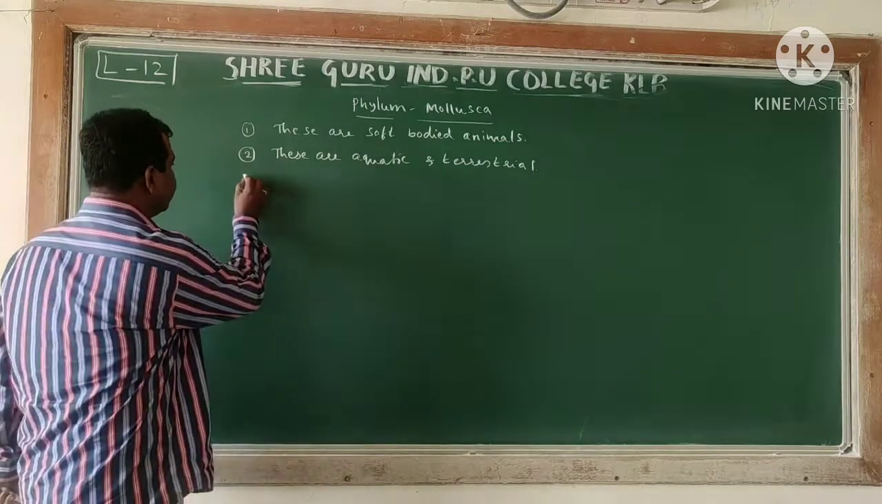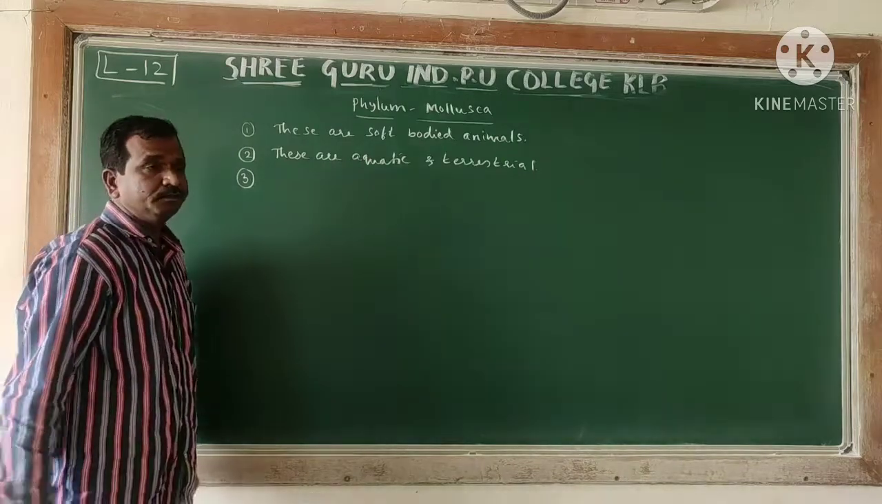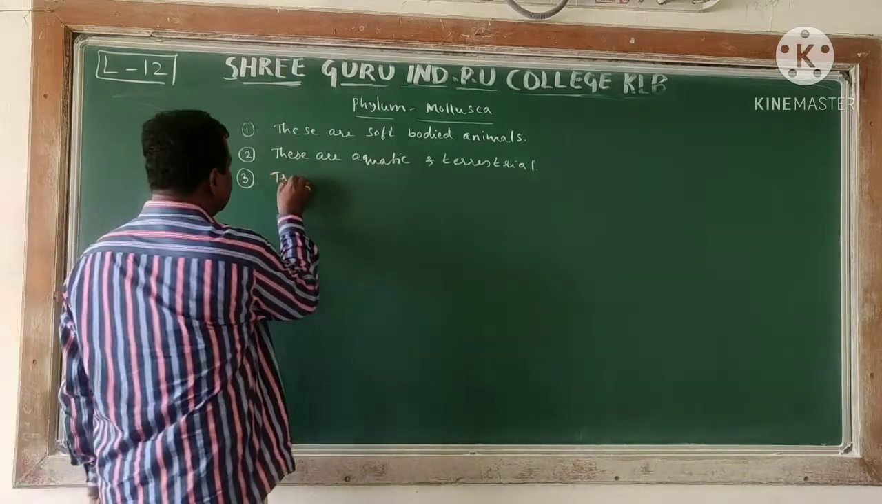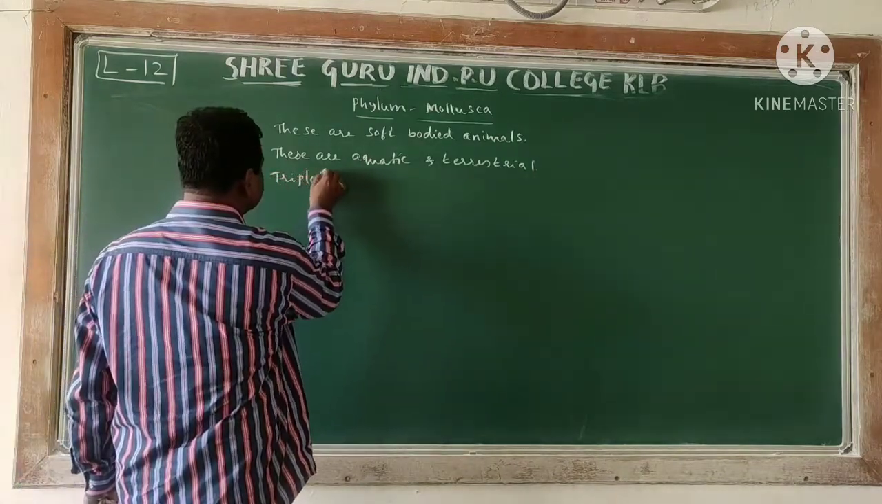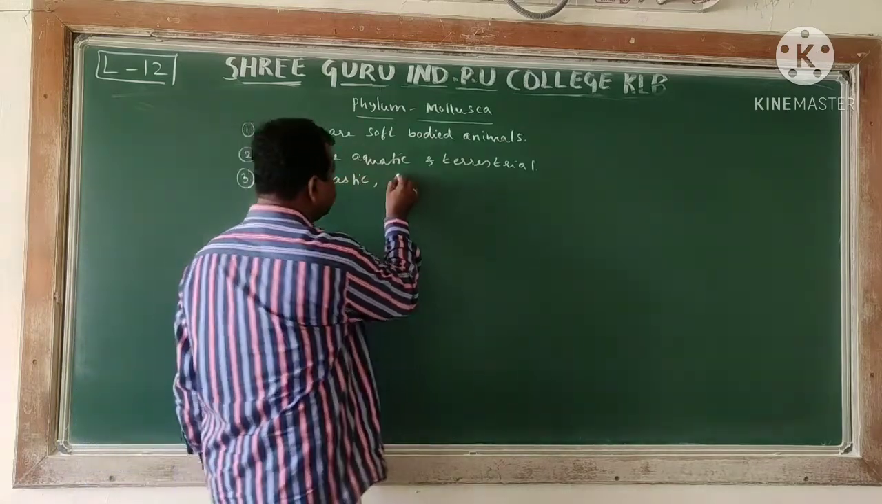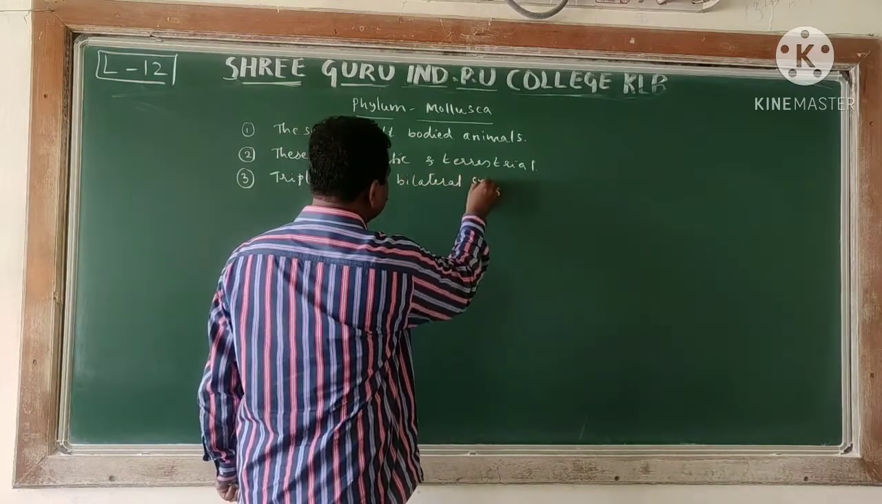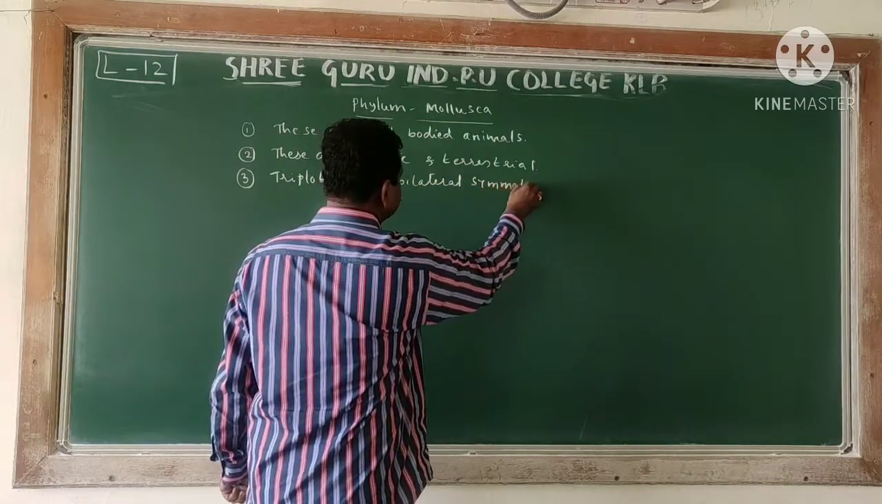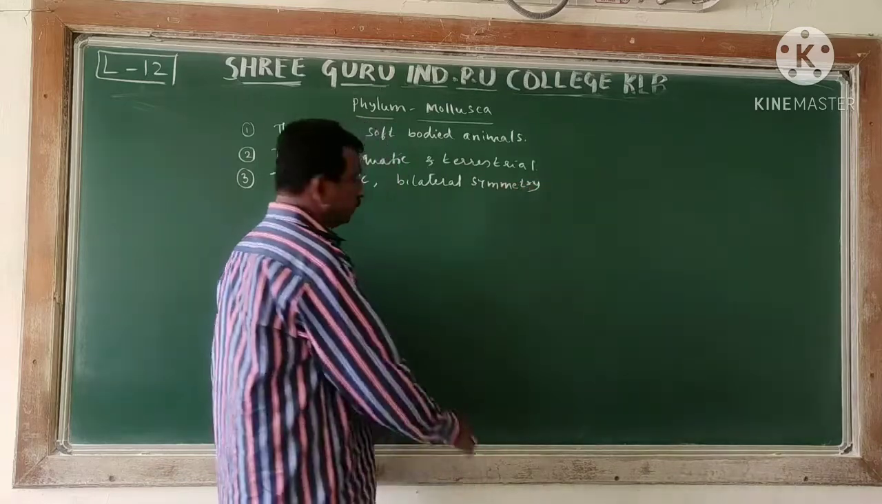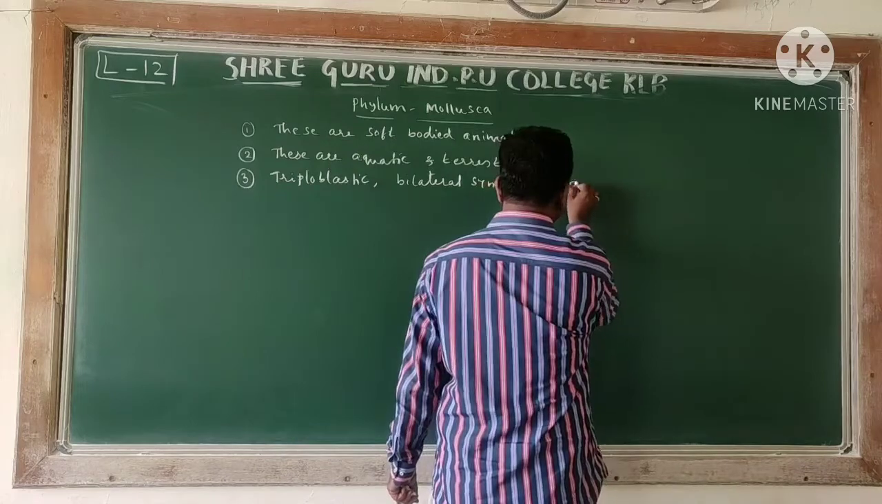Now the third character we have observed already, what we are going to write, the same thing. These are triploblastic, comma, what kind of symmetry is there? Bilateral symmetry. Triploblastic, bilateral symmetry. And next we have to write eucoelomate.